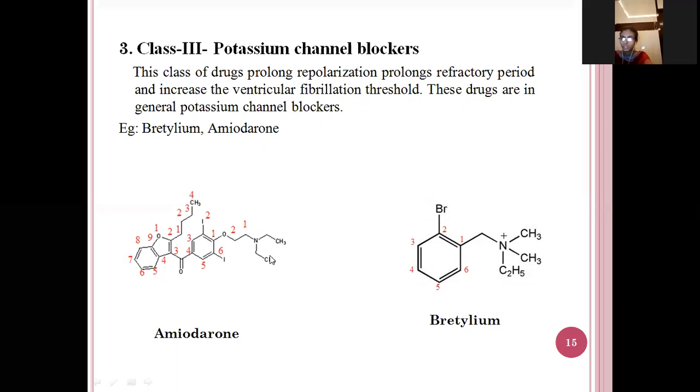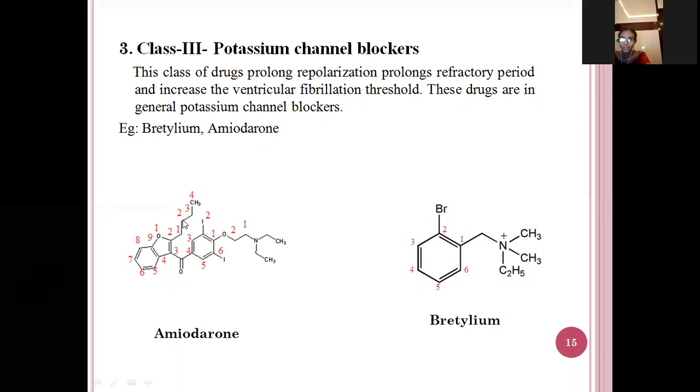So this is the structure of the amiodarone. If you see here the structure, this is the benzofuran. So one of the benzene. So this is the benzofuran. So this is the benzene structure and furan, the five-member ring with oxygen. So it is known as furan. So it is the benzofuran.